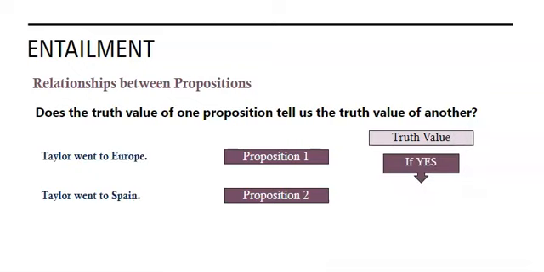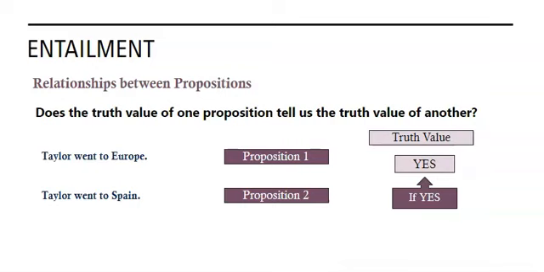But if we switch those two, and proposition 1 is Taylor went to Europe, if that's true, does that guarantee that Taylor went to Spain? No, we don't know whether Taylor went to Spain. So it's only true if Taylor went to Spain that Taylor went to Europe. The entailment only works one way.